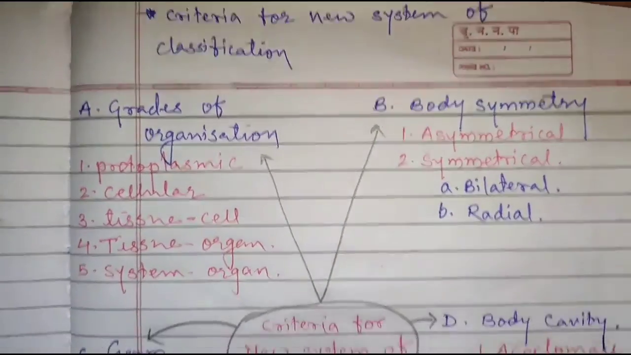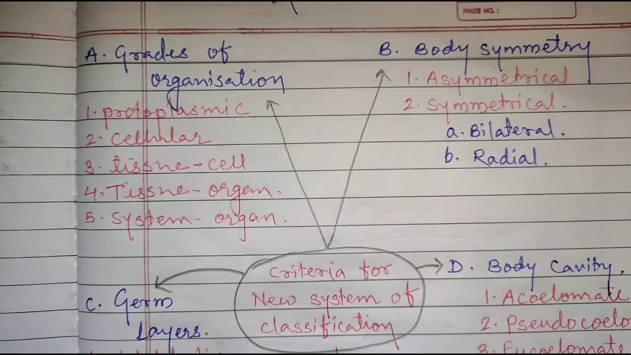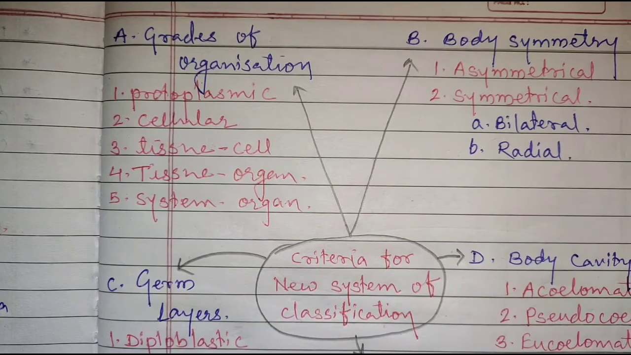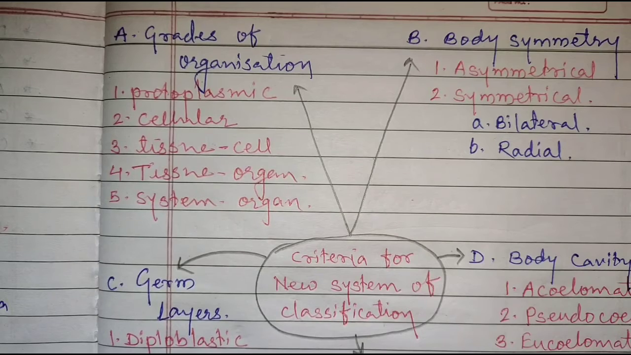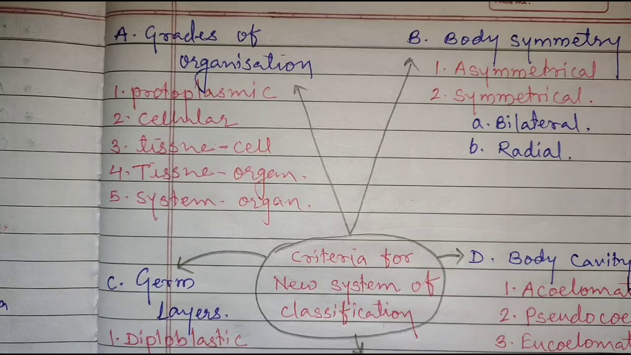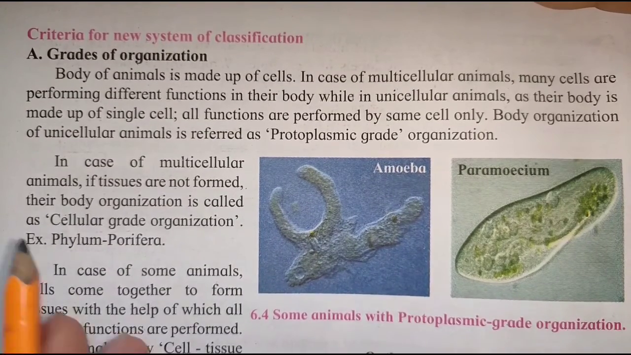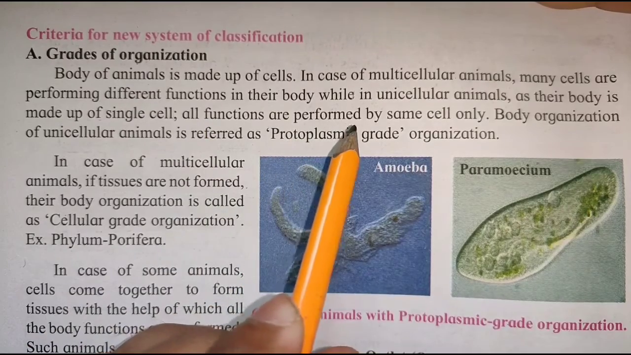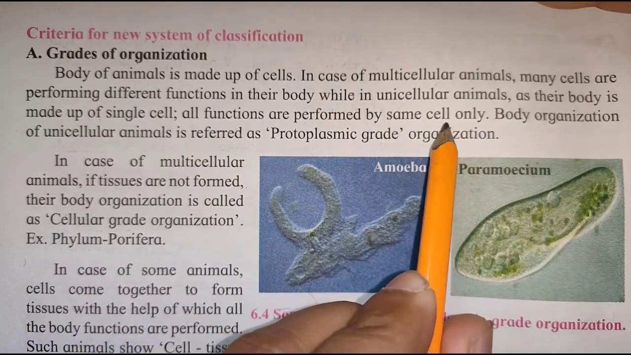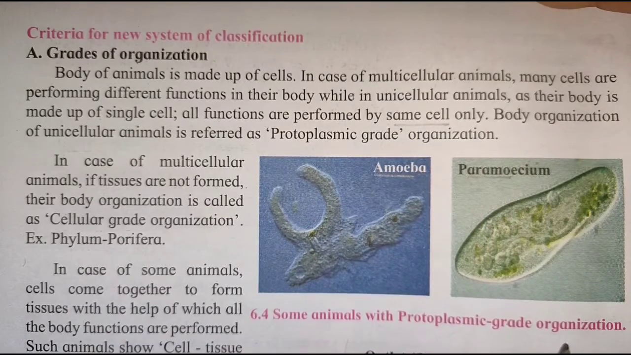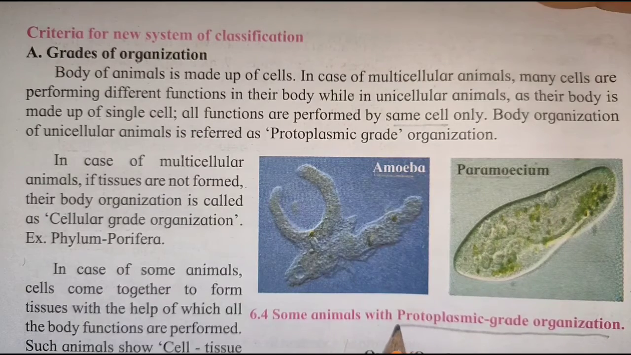A, grades of organization: protoplasmic grade of organization, cellular grade of organization, cell-tissue grade of organization, tissue-organ grade of organization and organ-system grade of organization. In protoplasmic grade of organization, all the functions are performed by the same cell only, and the best examples are amoeba and paramecium.